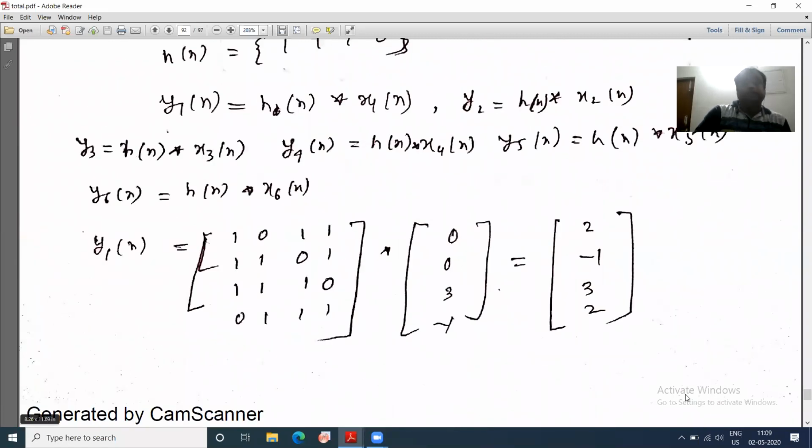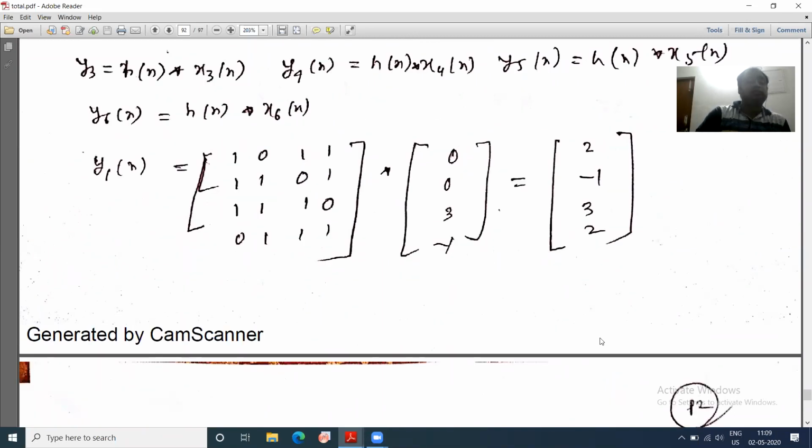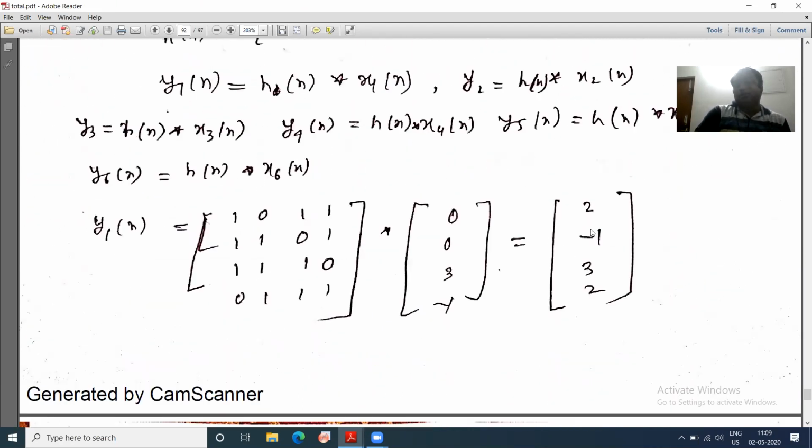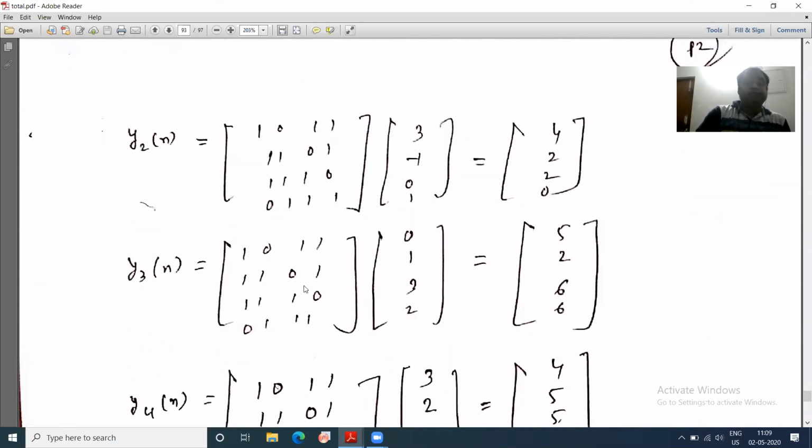Here I have directly solved this. Now after solving this, you have to write y1 of n equal to 2, minus 1, 3, 2, like that. You have to write these 6 vectors, which I have not written. What I have done here is eliminate the first 2 elements. You write 3, 2. I have written 3, 2.